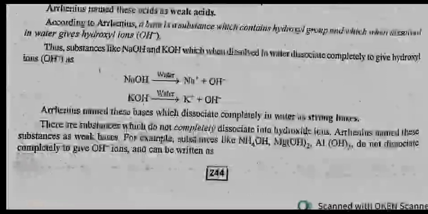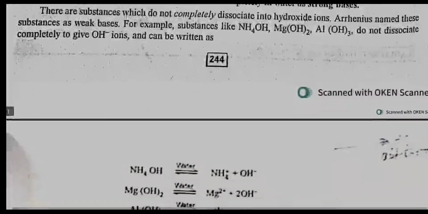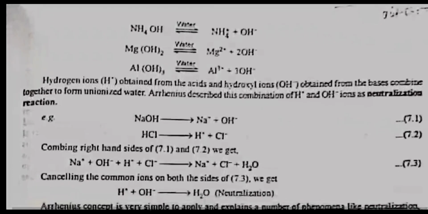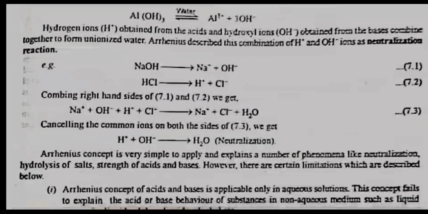There are substances which do not completely dissociate into hydroxide ions. Arrhenius named these substances as weak bases. For example, substances like NH4OH, Mg(OH)2, Al(OH)3 do not dissociate completely to give OH- ions. These can be written as NH4OH in water is in equilibrium with NH4+ ions plus OH- ions. Hydrogen ions obtained from the acids and hydroxyl ions obtained from the bases combine together to form unionized water. Arrhenius described this combination of H+ and OH- ions as a neutralization reaction.